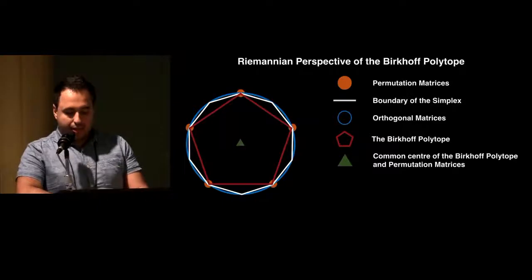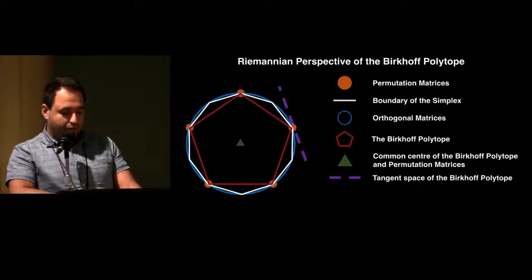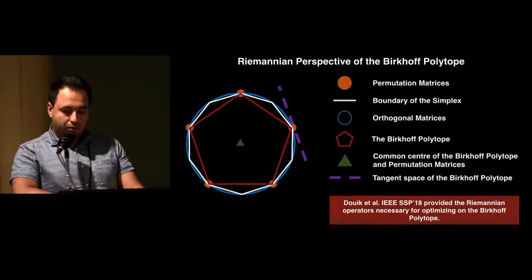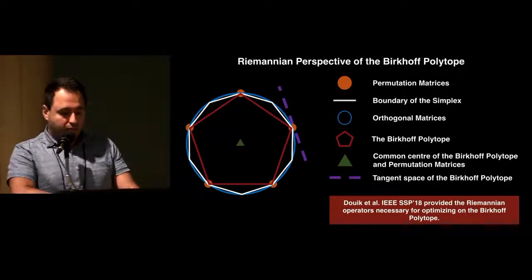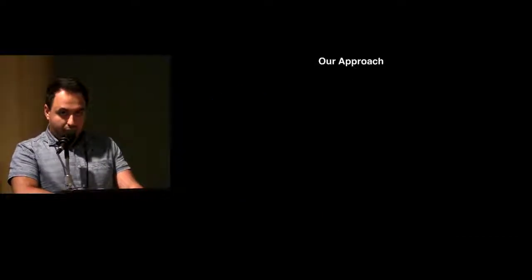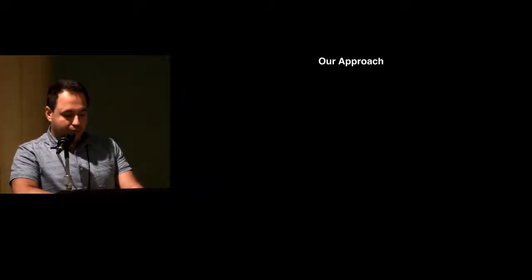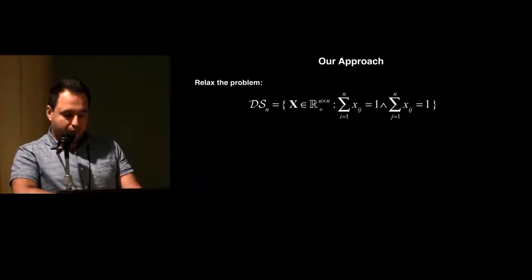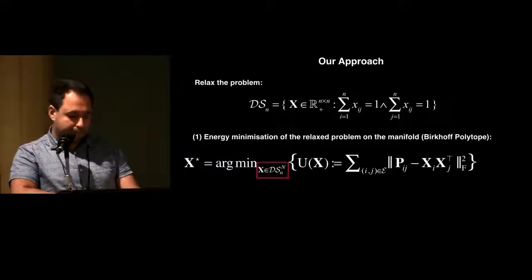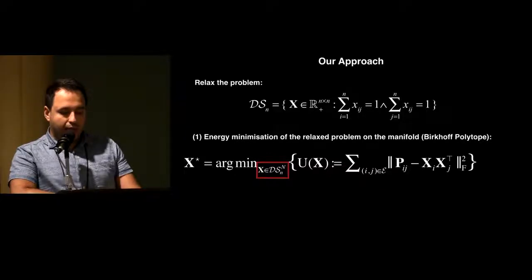We will also speak of the tangent space of the Birkhoff polytope in the context of Riemannian geometry. It is only recently that Douik et al. endowed the Birkhoff polytope with a Riemannian structure, and we will use these operators to tackle the optimization problems that we have. So, here's how we solve the aforementioned tasks. We first relax the parameters to live on the Birkhoff polytope, matrices whose row sums and column sums are 1. We then solve the same optimization problem, but this time on the new manifold. So thanks to the Riemannian methods, we can now omit all the projected algorithms and use unconstrained minimization schemes such as Riemannian limited memory L-BFGS.